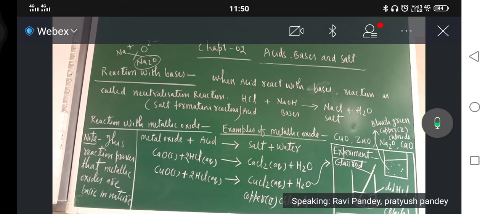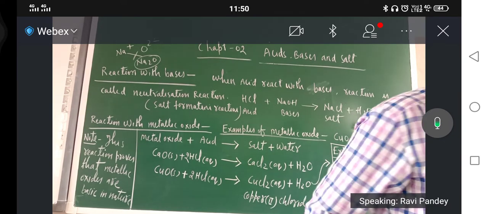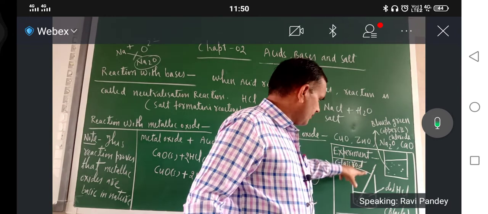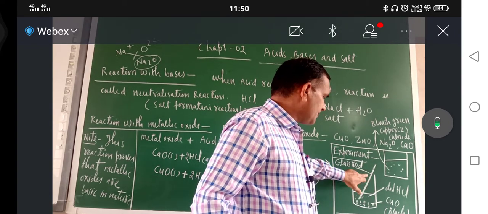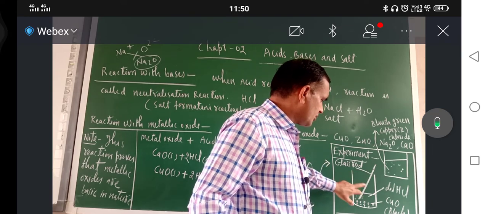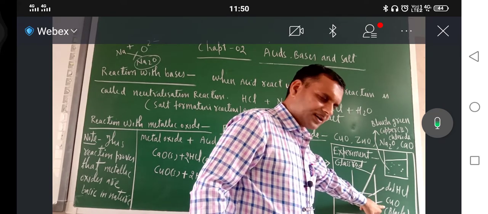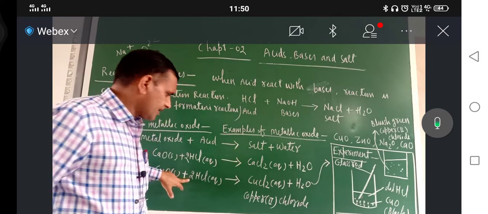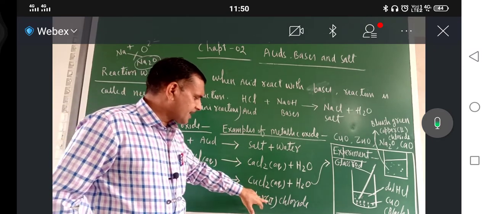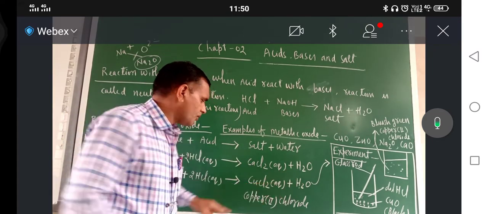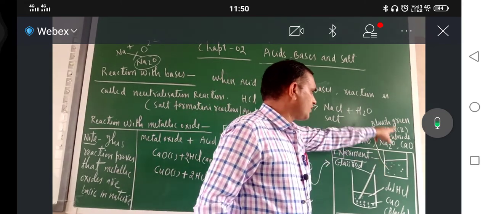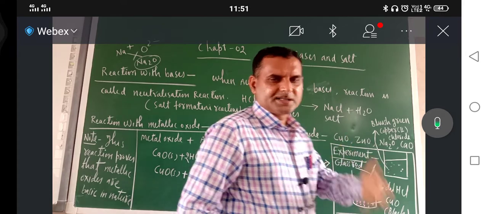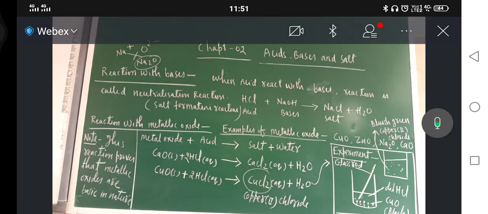I have applied color mic. So just see, this is glass rod. Now with the help of HCl, I am just stirring it. Means with the help of glass rod, I am stirring so that HCl and copper(II) oxide react together. Just see here. So they are forming copper(II) chloride and H2O. This copper(II) chloride, its color is bluish green, and this reaction is also an example of neutralization reaction.